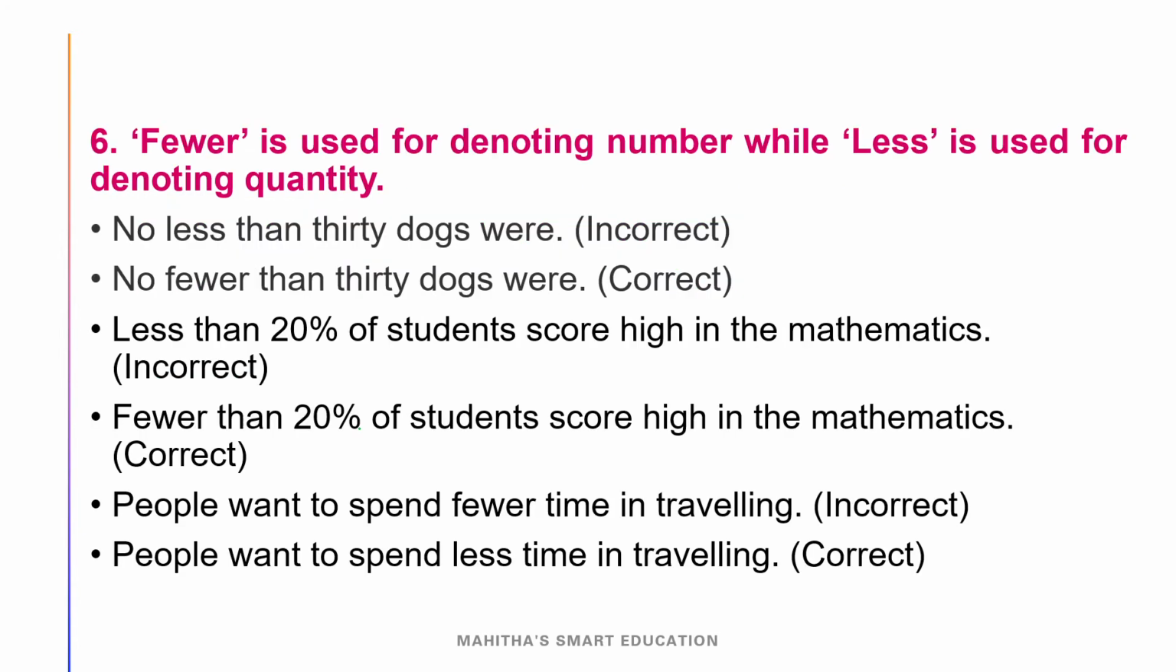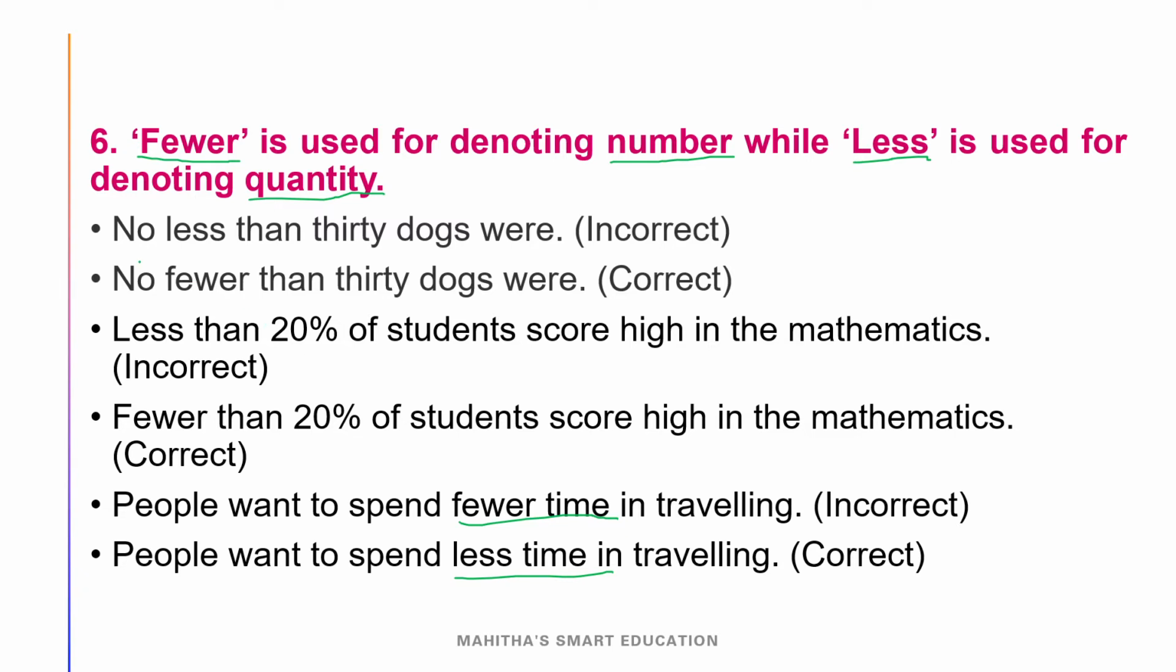Okay, and our sixth rule is the way to use fewer and the way to use less. This is a common mistake that every student will make, right? Remember, fewer is used for numbers, while less is used for quantity. For example, for time, see the third example: "people want to spend fewer time in traveling". Not fewer, we have to use less, because here time is treated as a quantity. So we have to use less.